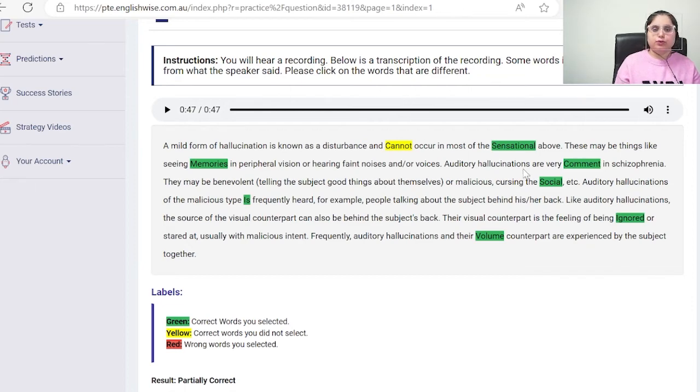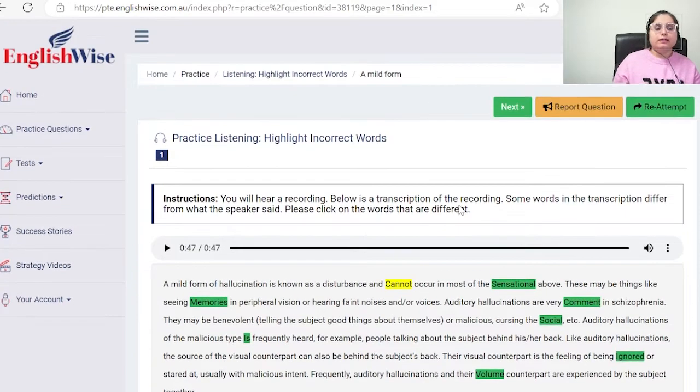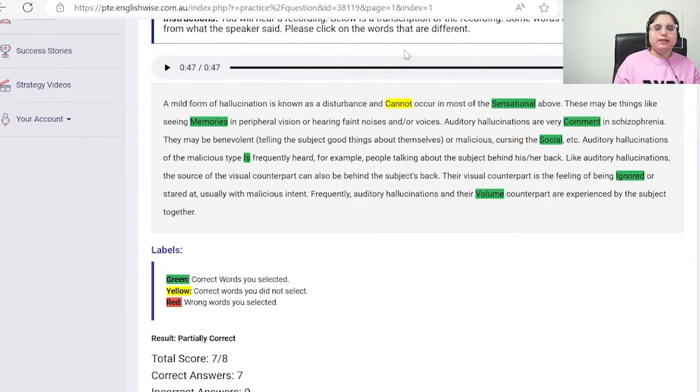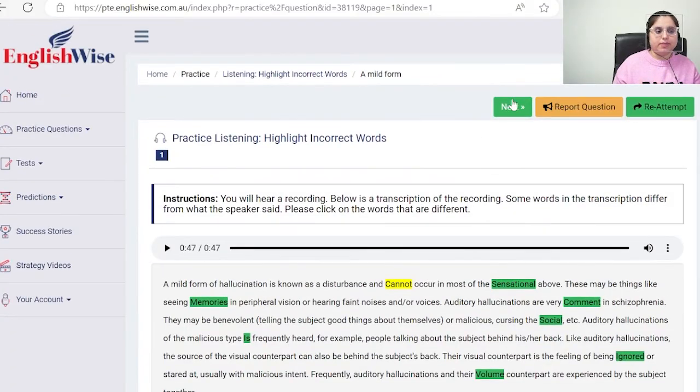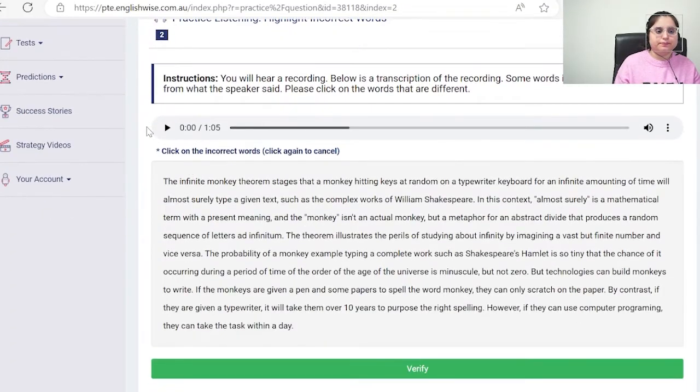I just selected for those for which I was 100% sure. Now let's do an example in which I'll be selecting intentionally a wrong word and I'll show you how negative marking works. So you can see I did not select this, so it's all fine. I just got safe from the negative marking. Let's do another one.